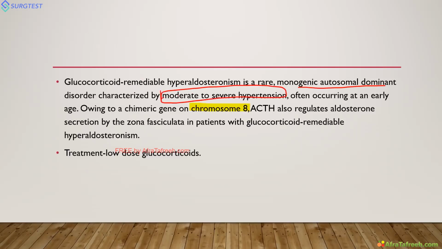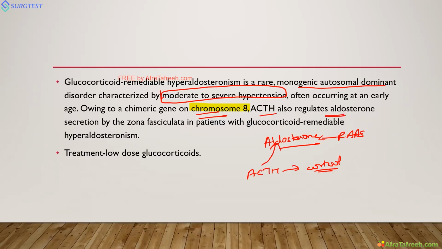What happens? Normally, aldosterone is not controlled by ACTH. Aldosterone is controlled by the RAS system. ACTH controls cortisol. But due to the chimeric gene on chromosome 8, ACTH also controls aldosterone. So ACTH keeps stimulating aldosterone, leading to aldosteronism and hypertension. So what happens when you give cortisol? It is a glucocorticoid. When you give cortisol, it will inhibit the ACTH.